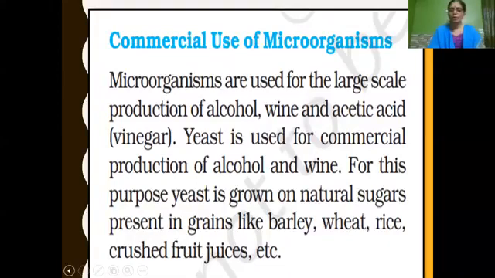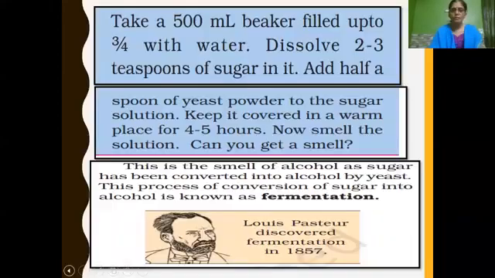For making alcohol and wine, fermentation is essential. For this purpose, yeast is used. Yeast is grown on natural sugar. Where are natural sugars present? Natural sugars are present in grains like barley, wheat, rice, as well as crushed fruit juices. Now let us see how fermentation takes place to make alcohol.